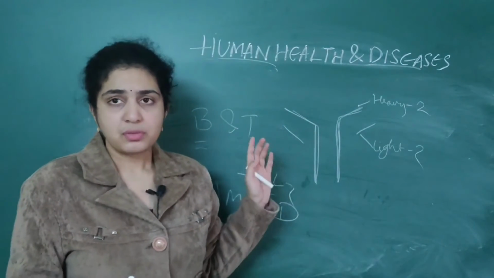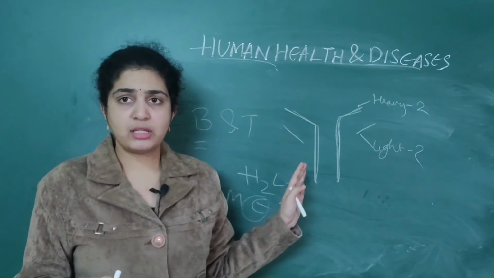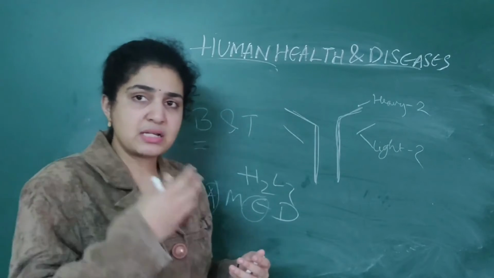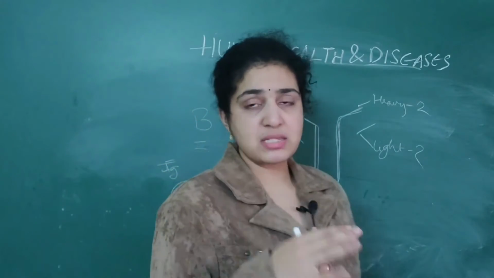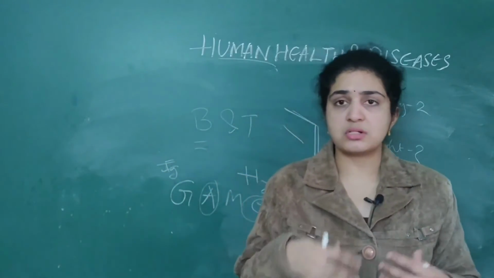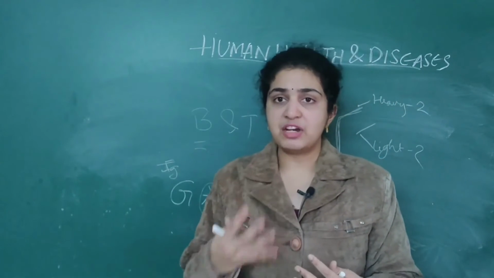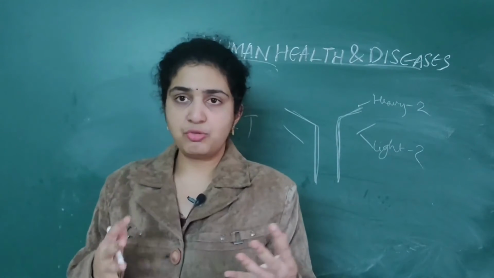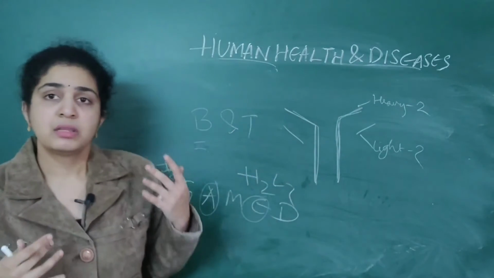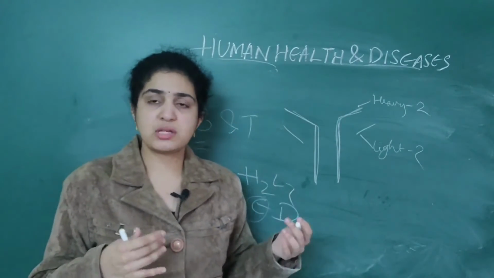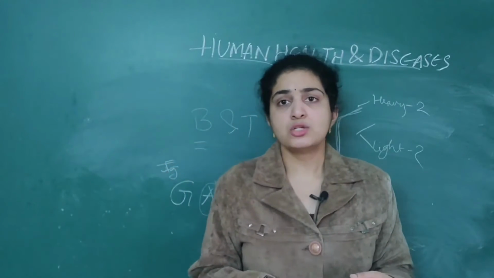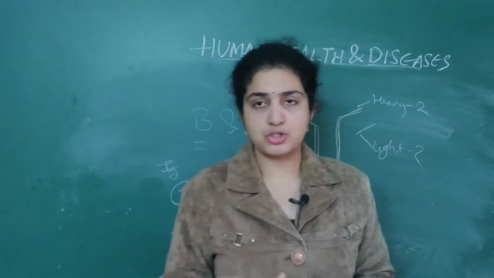Then another important point that you should remember is immunosuppressants. The person is given immunosuppressants to suppress the immune system, because otherwise everything will act against the transplanted organ. That's why the patient will be able to survive, but the patient should take immunosuppressants for the full lifetime. So that is one important point that you should remember.